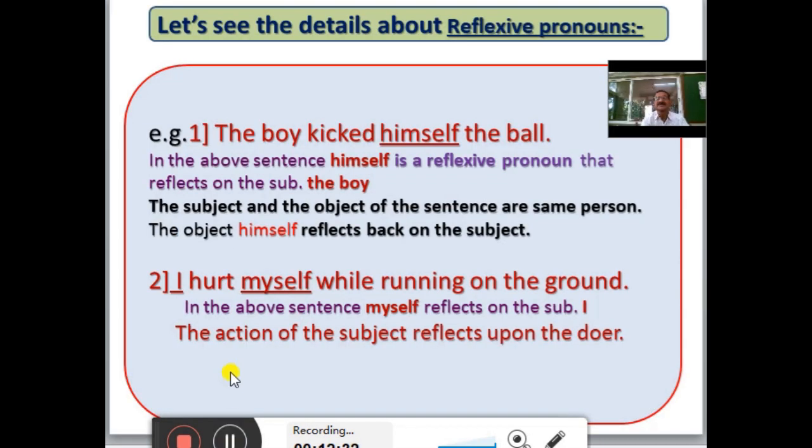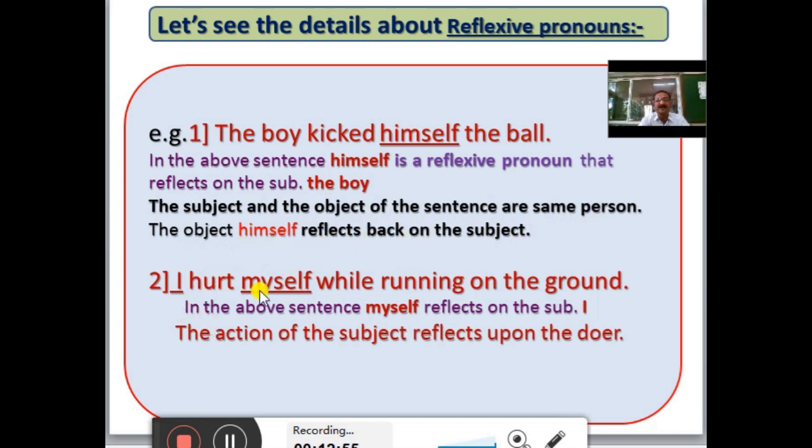Let us see the details about reflexive pronouns. For example, the boy kicked himself the ball. In the above sentence, himself is a reflexive pronoun that reflects on the subject boy. The subject and the object of the above sentence are the same person. The object himself reflects back on the subject.